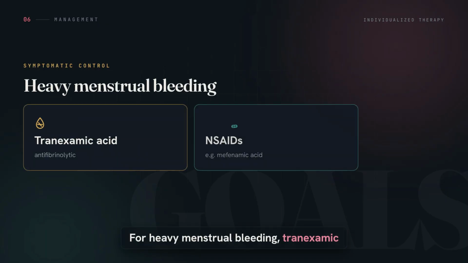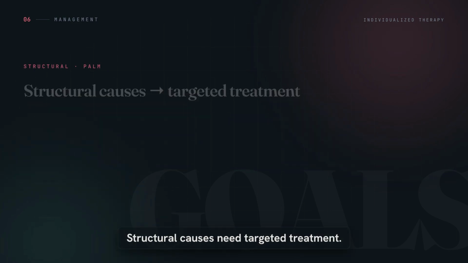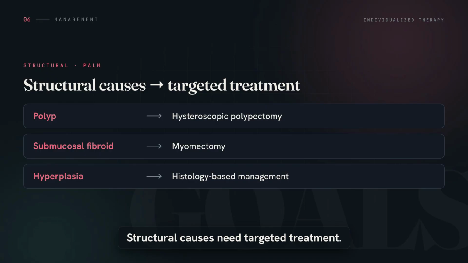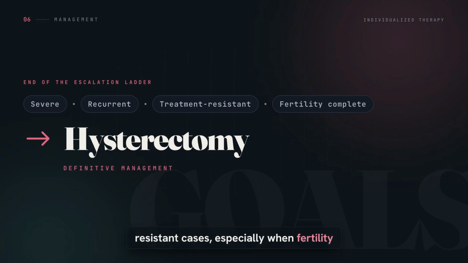For heavy menstrual bleeding, tranexamic acid or NSAIDs may be used in selected patients. Structural causes need targeted treatment. Polyps may need hysteroscopic polypectomy, submucosal fibroids may need myomectomy, and hyperplasia needs histology-based management. In severe, recurrent, or treatment-resistant cases, especially when fertility is complete, hysterectomy may be considered as definitive management.